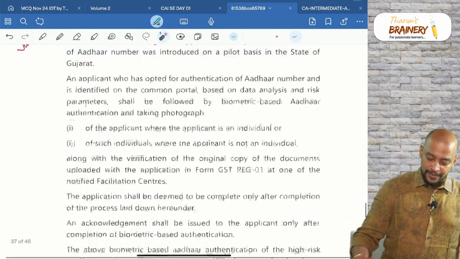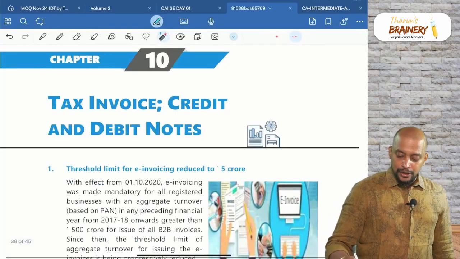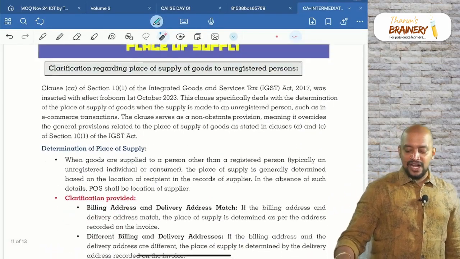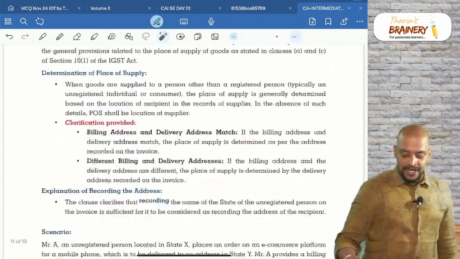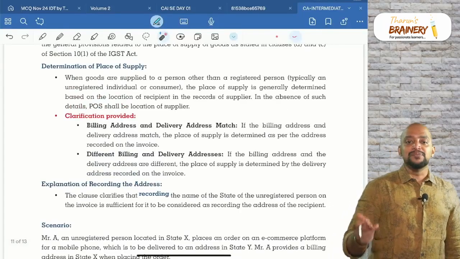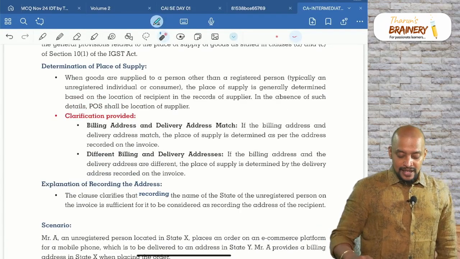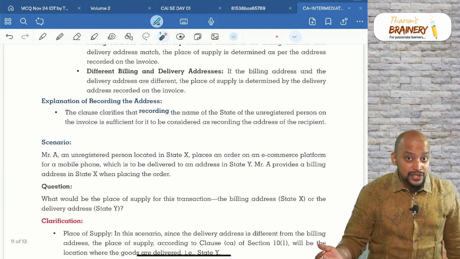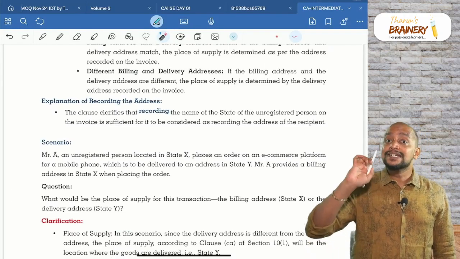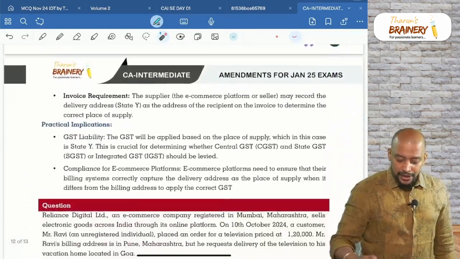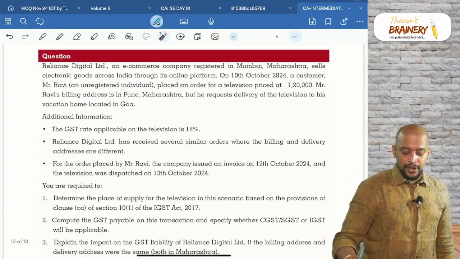Then next one. So, related to place of supply, this clarification I already told you, it is a January exam amendment, that is billing address, delivery address match. We will take the same address. Billing address, delivery address does not match. We will take billing address or delivery address? Delivery address. Related to that, there is one question, have a look into this question.